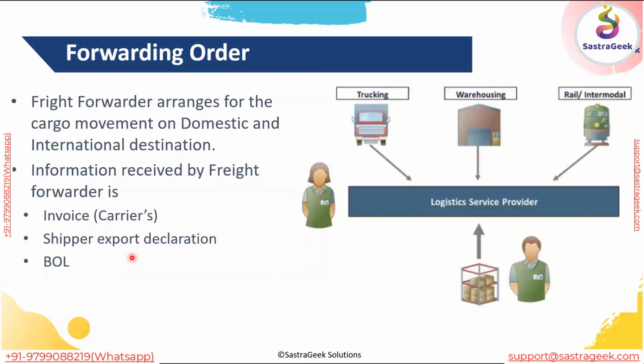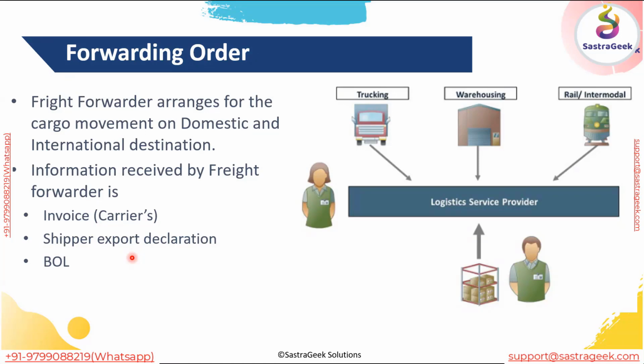So what is a forwarding order? A forwarding order is basically an agreement or arrangement between the LSP and the shipper. I hope we have talked at length in the first few discussions about who a shipper is and who a consignee is.